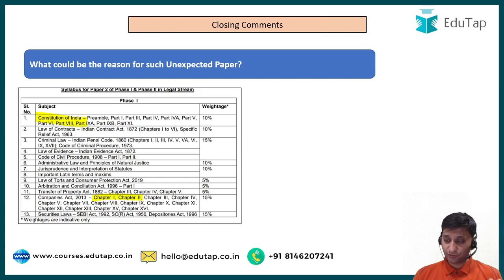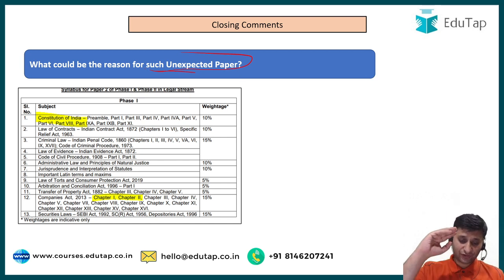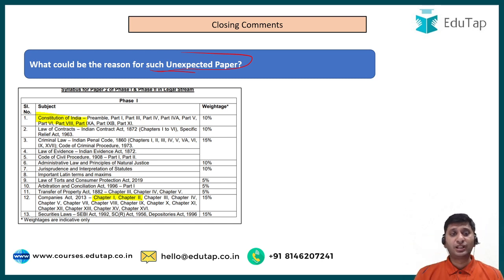Now before I close, I want to answer one question: what could be the reason for such an unexpected paper? If you see the phase 2 paper 2, it was a real quality paper. I again salute that person, or group of people, who said that phase 2 paper 2 was really logical. That paper meant that only someone who has actually worked hard and prepared for this exam could clear it. That was about phase 2 paper 2. But then what could be the reason that they set phase 1 paper 2 at that level?